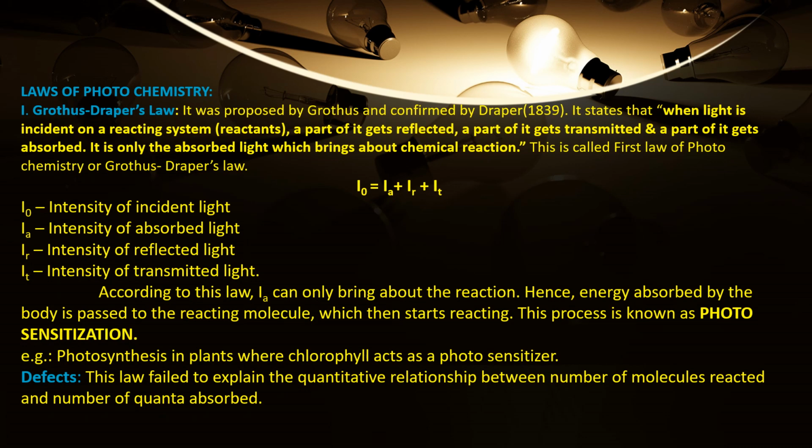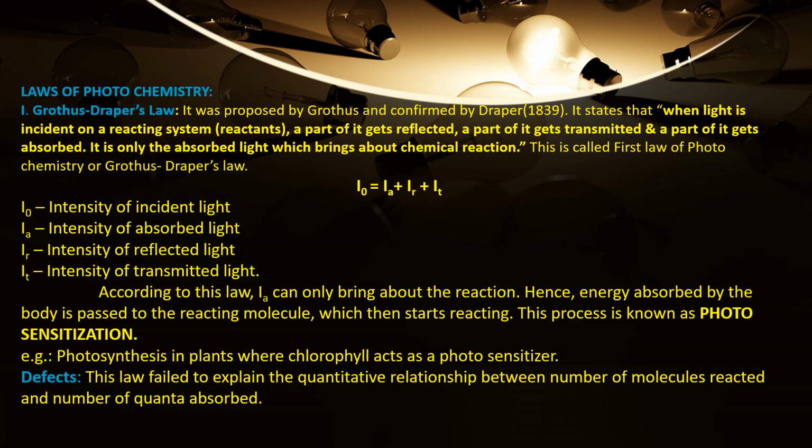Next topic, laws of photochemistry. There are two laws under photochemistry. First one is Groth-Draper's law and the second one is Stark-Einstein's law. Groth and Draper. These are two persons who proposed the first law of photochemistry in the year 1839. What did they observe or what did they state?